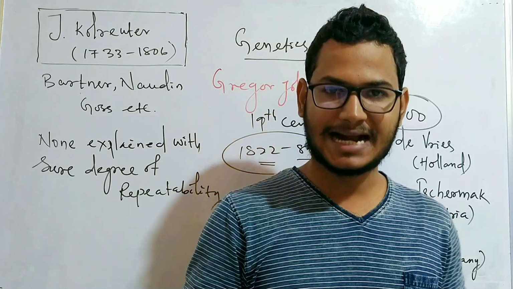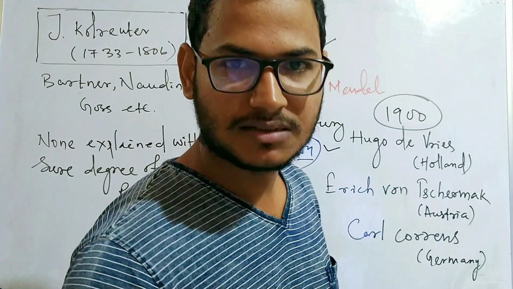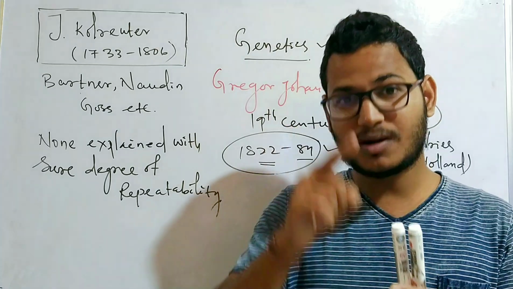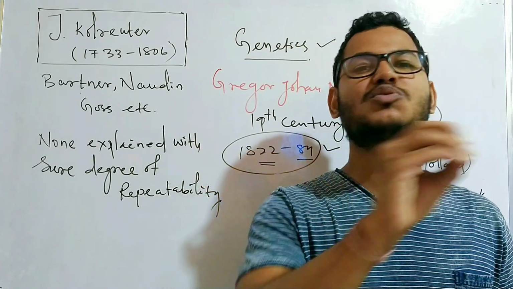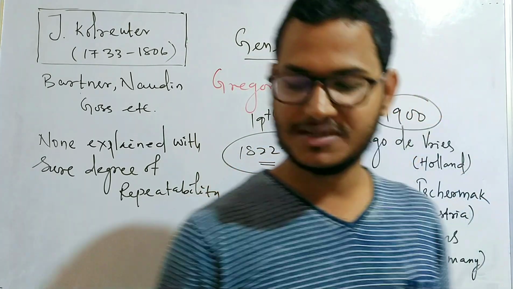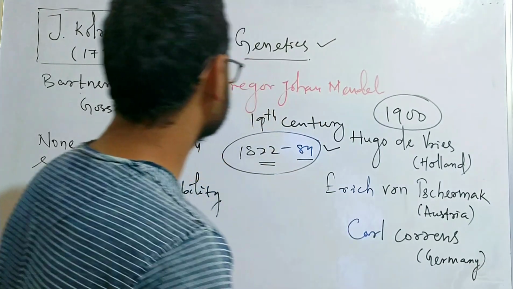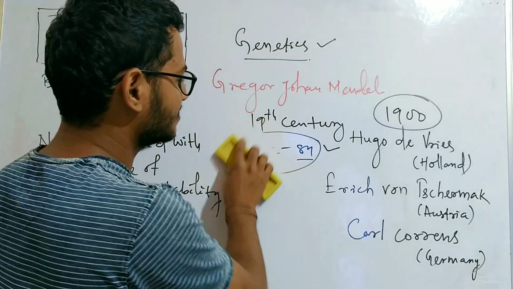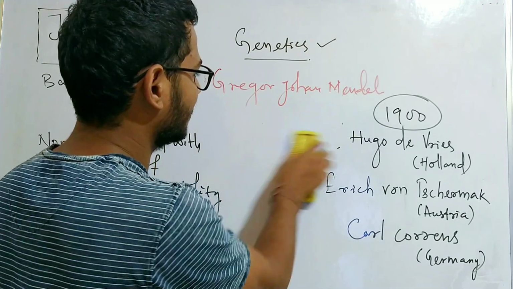He took the garden pea, Pisum sativum. Before his work on genetics, Mendel knew nothing about genes and chromosomes. So let's study about the work of Gregor Johann Mendel.